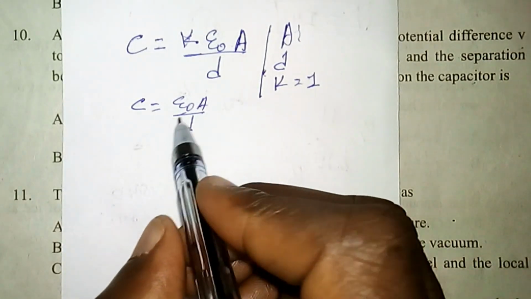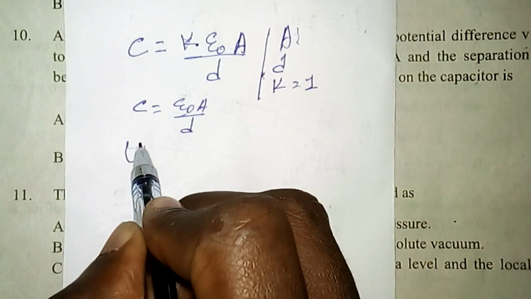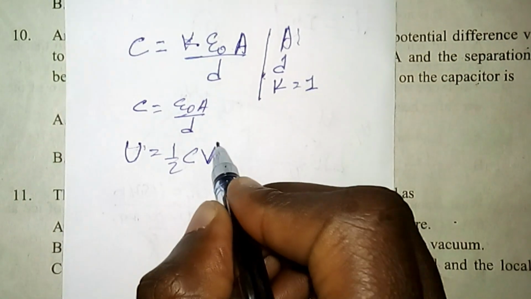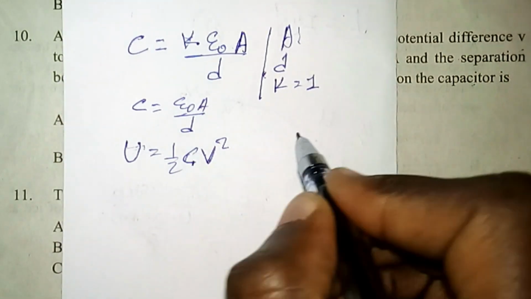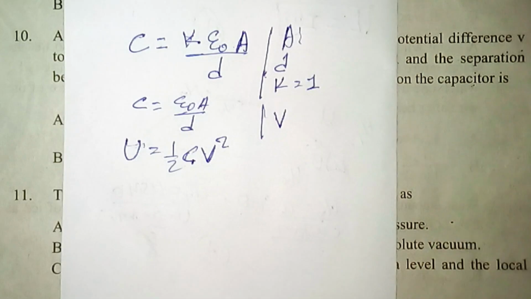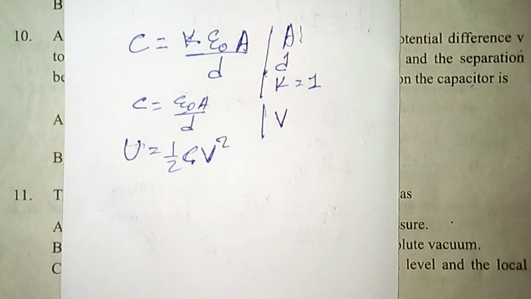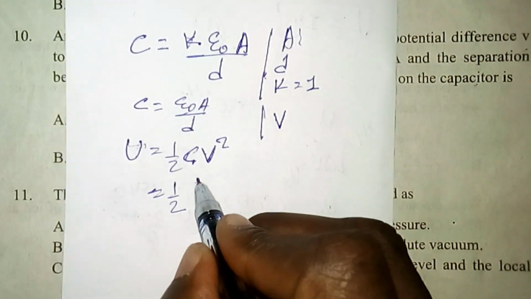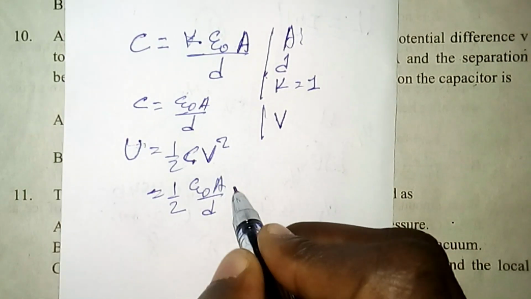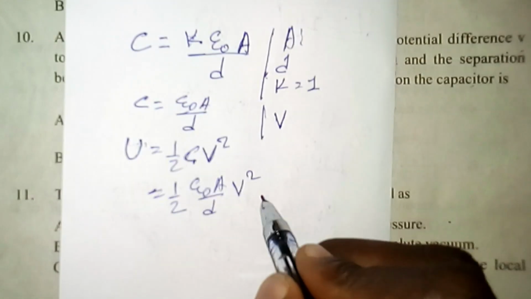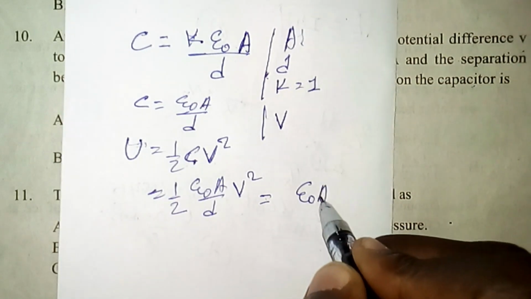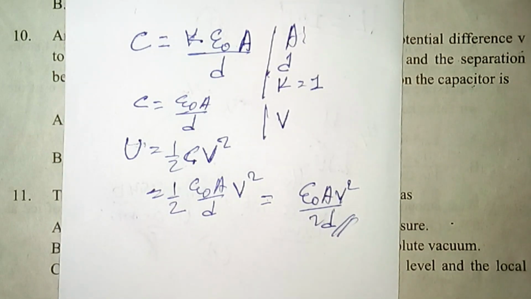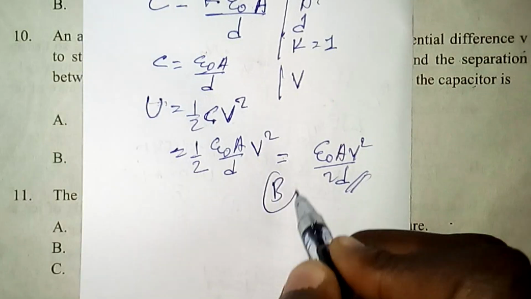So the electric energy stored in a capacitor is a half of C times the potential difference squared, V squared. C is the capacitance, V is the potential difference between the terminals of the plates of the capacitor. If I substitute the value of C here, this is a half of epsilon naught A over D times V squared. So this can easily be manipulated as epsilon naught A V squared over twice D. So this is the energy stored in the capacitor. So the correct answer is alternative B.